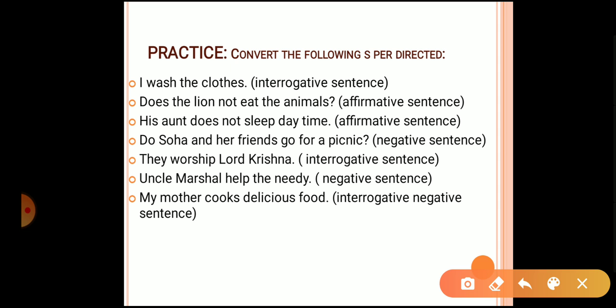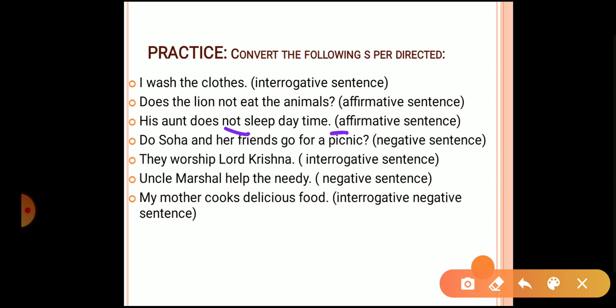Okay, next is: his aunt does not sleep anytime. First of all recognize what kind of sentence it is. It has not in between, and at the last there is a full stop. That means it is a negative sentence. His aunt is singular. Here we have used does, and we know that does is used with the singulars only. That means while making it affirmative we'll be using s or es with the verb's first form. So: his aunt sleeps anytime. Okay, so we have made it affirmative.